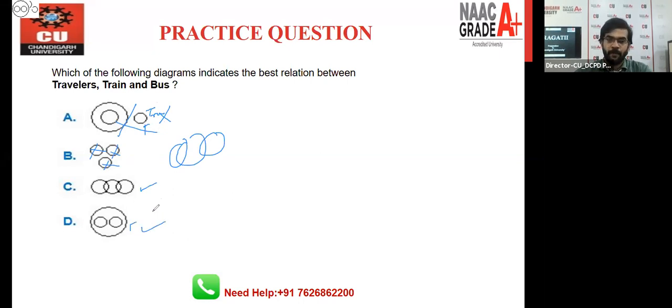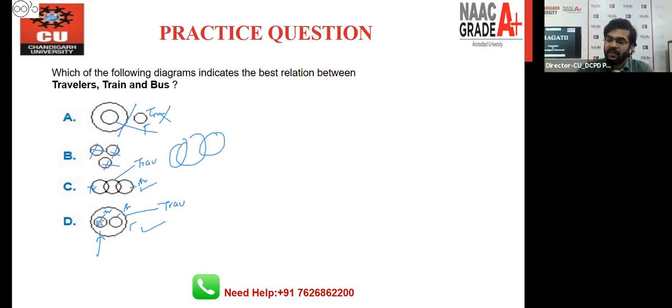Okay, listen very carefully. In this diagram, this is traveler, and here this is traveler. So we all know train and bus will not overlap. Let's say this is train, and this is bus. So in this diagram, you can see that it is saying in all the trains travelers are going, right?